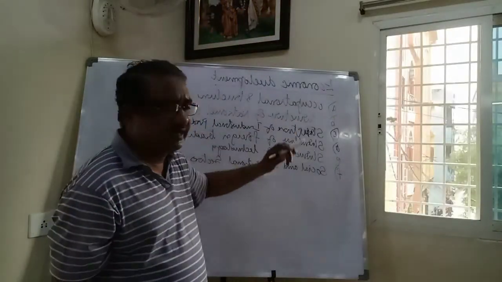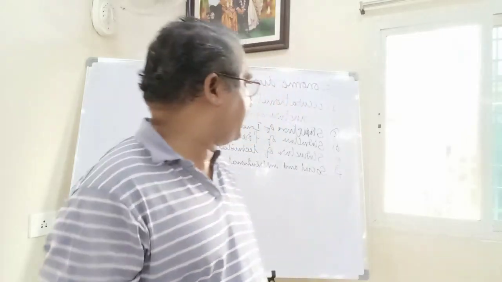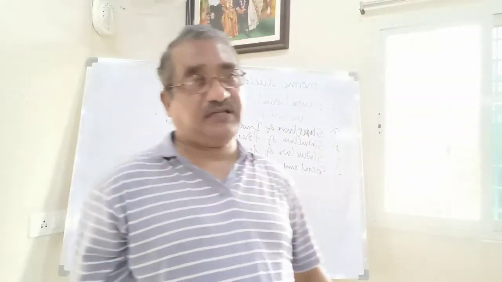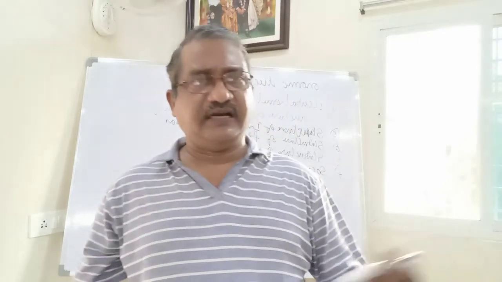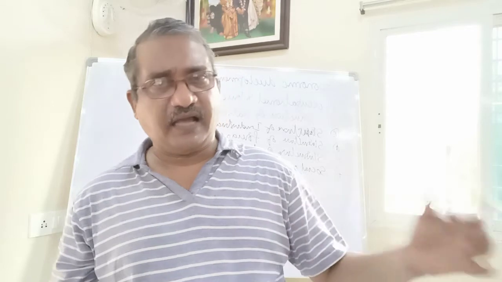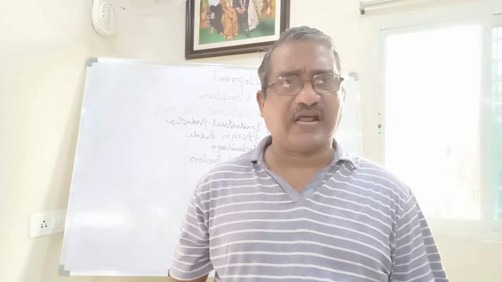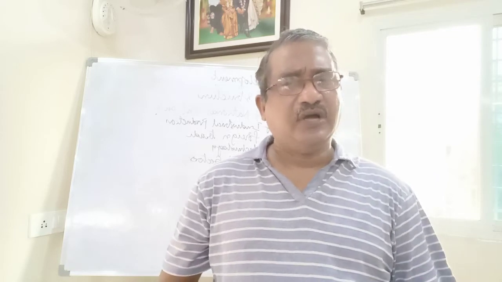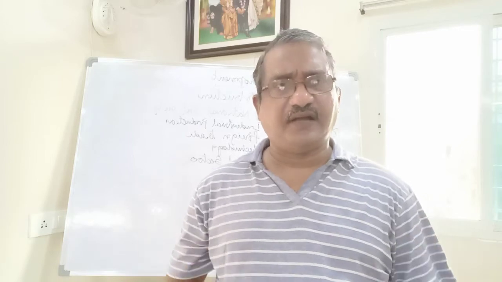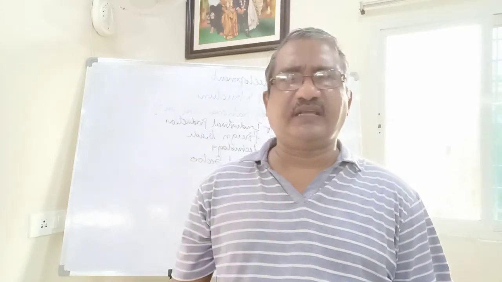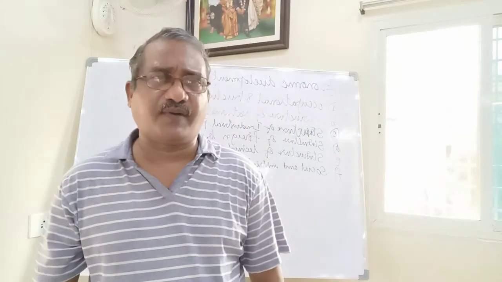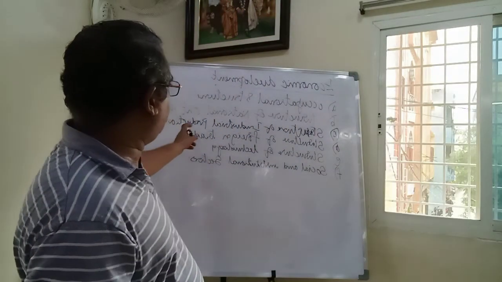And next, even in the industrial sector, the people who are working are not much skilled and talented. In the structure of national output, the GDP is very low because we are not able to produce more and more output. You know the causes for low productivity in agriculture, and industry is also not much expanded, and the service sector is also very backward. Infrastructure facilities are not there, power is not there, roads and transport are not there, banking system is not there. So whatever we have, it's not enough. Agriculture development totally depends upon irrigation facilities, but irrigation facilities are not there properly. Like that, the structure of the national output.